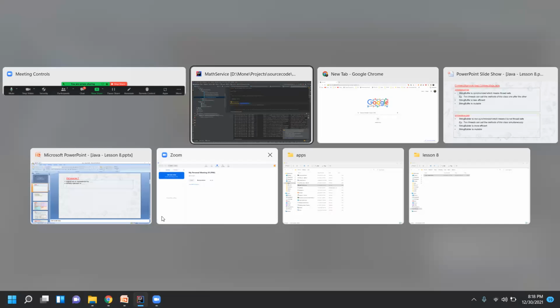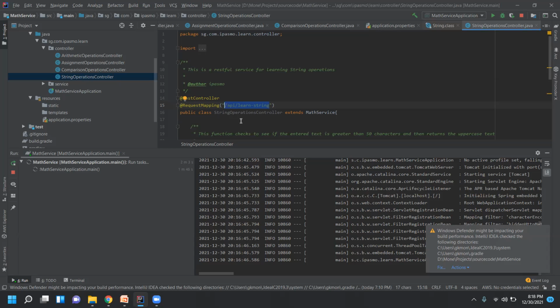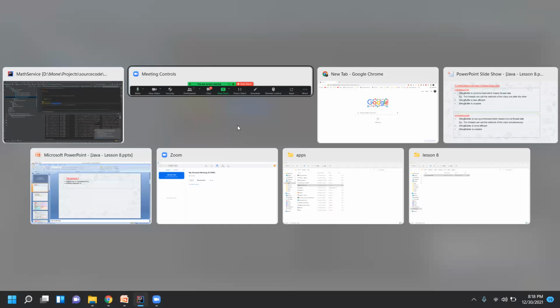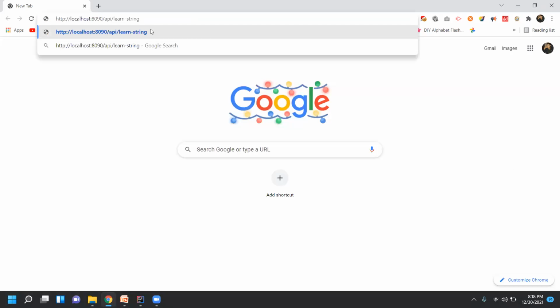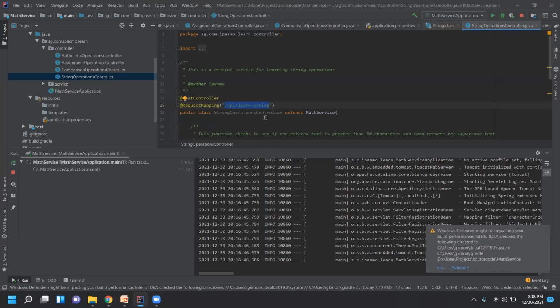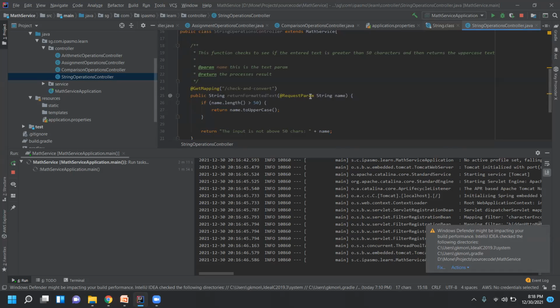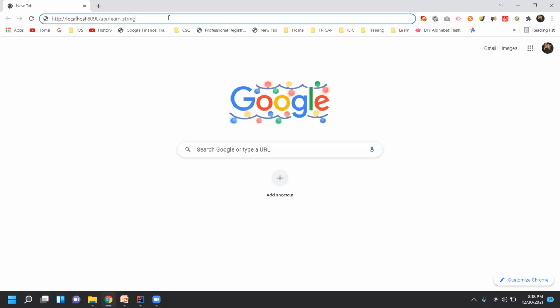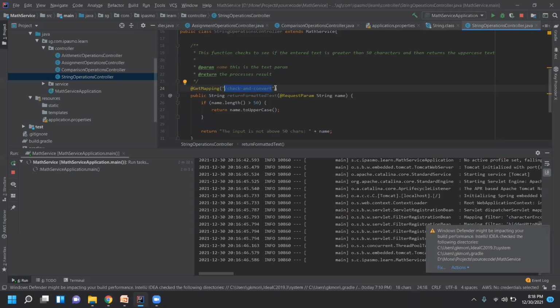Okay, sorry. Yeah, the API/learn string. So we are learning the string. We'll give the path learn string and then method level mapping. So method level mapping is written as formatted text, right? So I'll just use this value and then use it here.